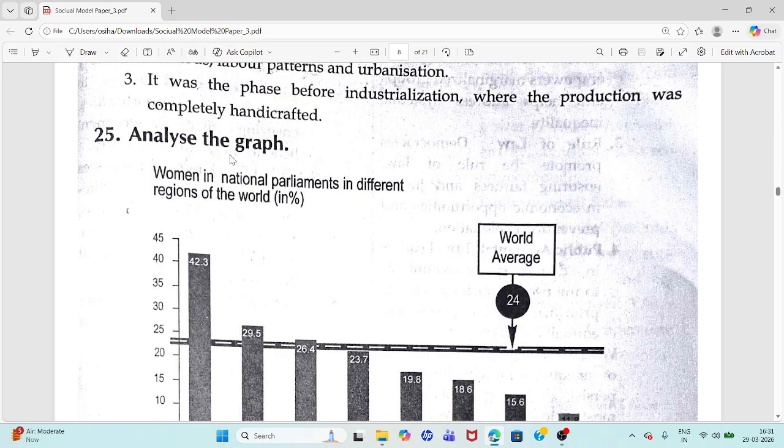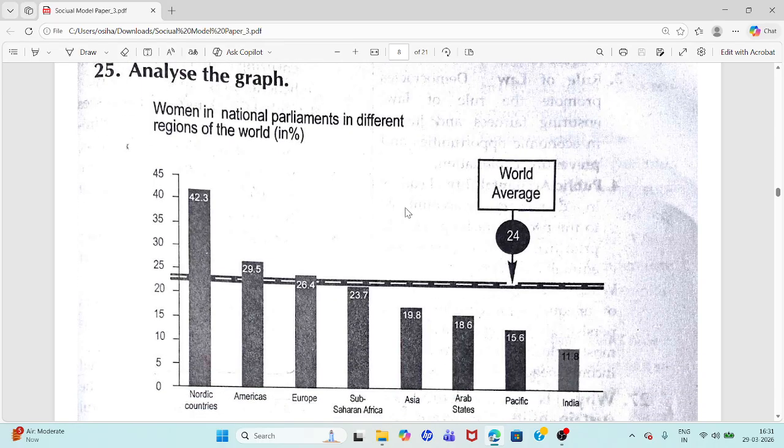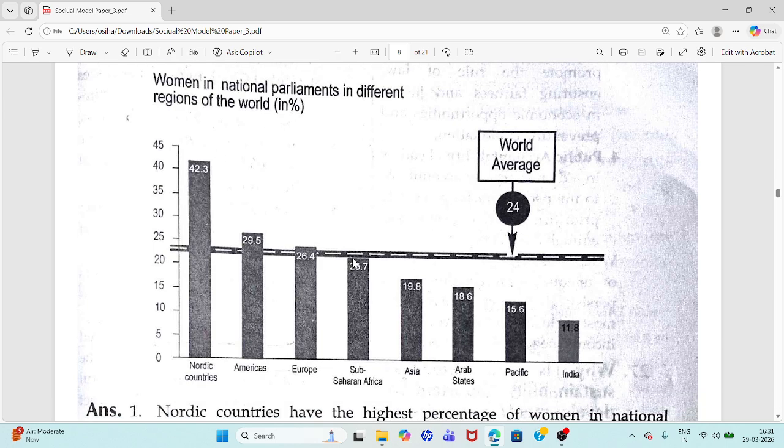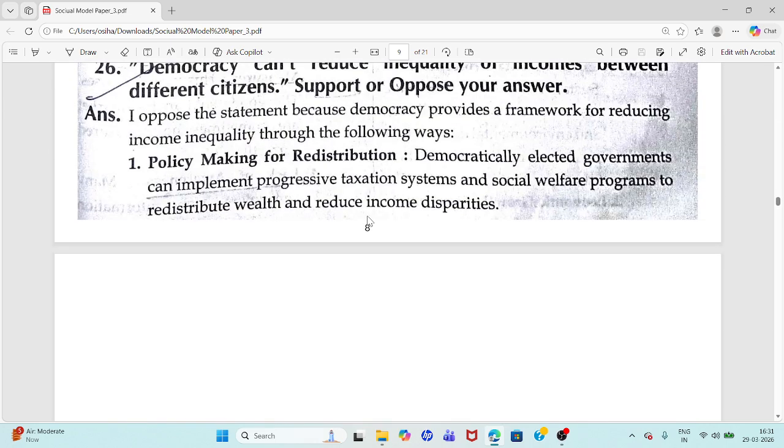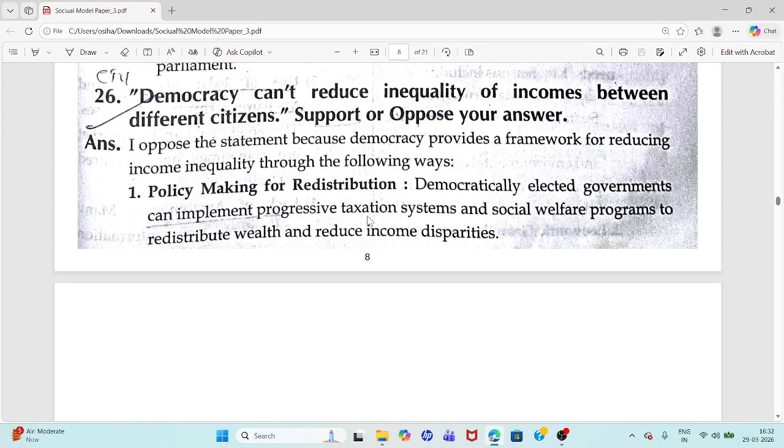Question 25. Analyze the graph. You have to analyze this graph. This graph is about women in national parliaments in different regions of the world. In percentage, they have given this. You have to analyze this graph and you have to write some information. So, already we have discussed that question. Now, I'm moving to question 26.